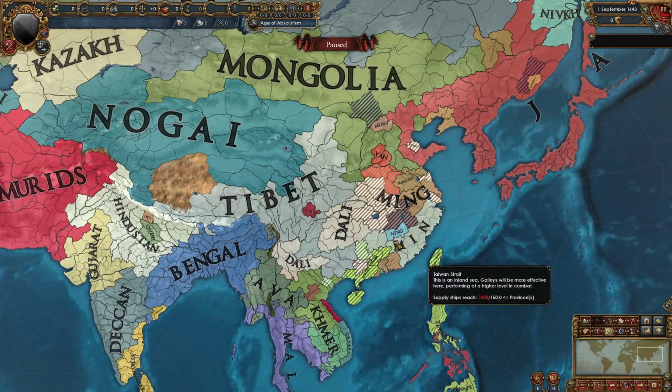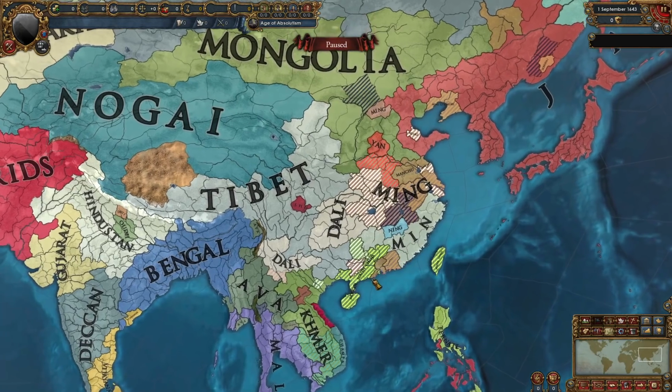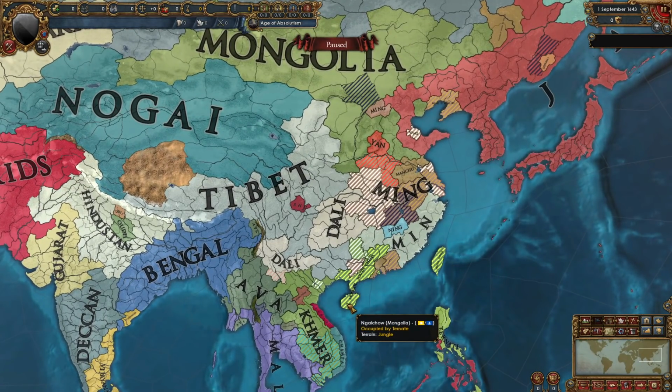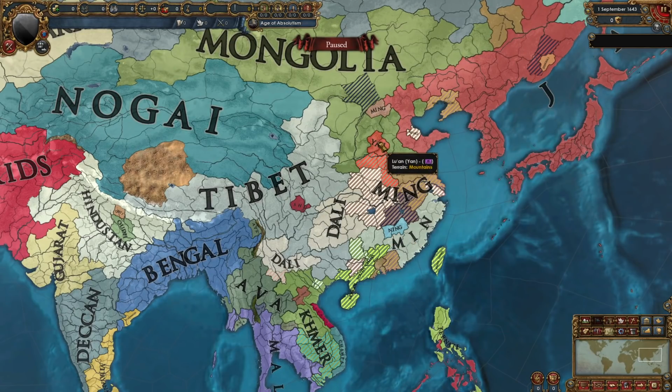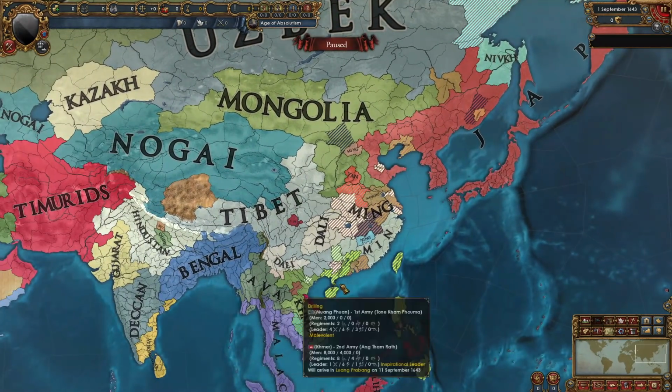China is still a total mess, with Tibet having border all over the place. We have Dali in 2 places. We have Mongolia right here occupied by Ternate. We have Ming right here, Min, Ning, Manchu, Yan, Ming again, Mongolia. Japan is huge. What even is going on here?